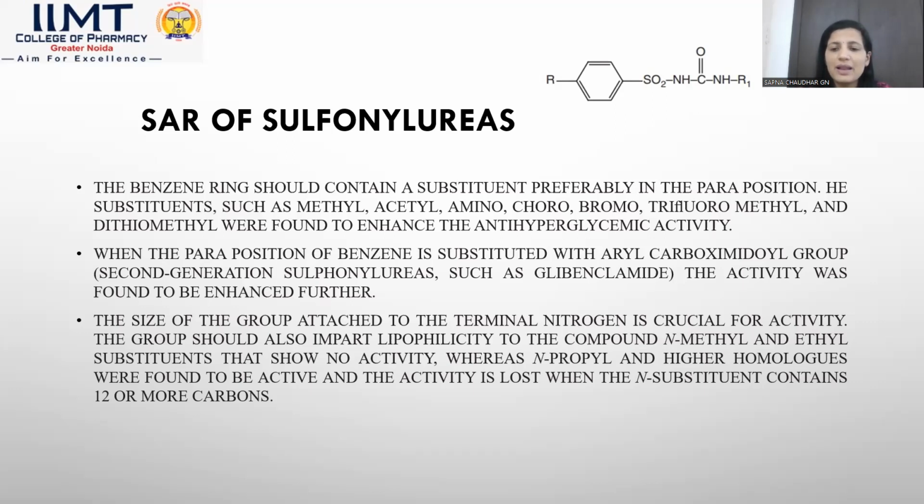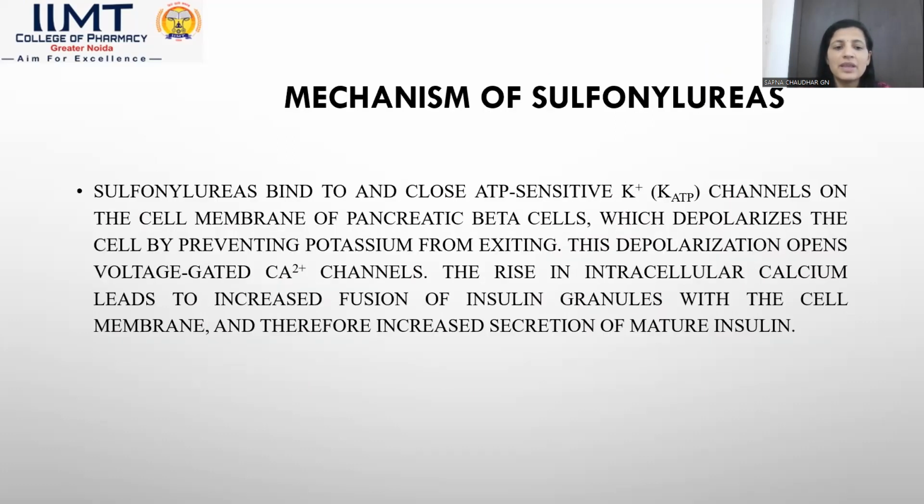Whereas N-propyl and higher homologues were found to be active, and the activity is lost when the N substituents contain 12 or more carbon atoms. If the terminal nitrogen atom is substituted by 12 or more carbon atoms, the activity decreases, and if it is substituted by N-methyl or ethyl group, there is no activity.